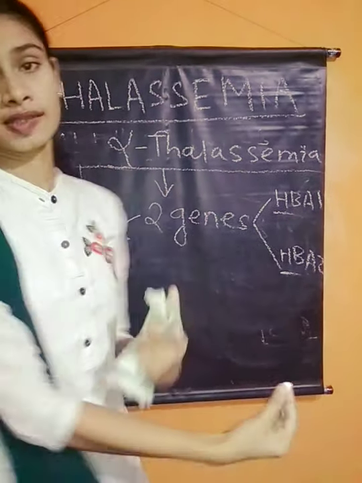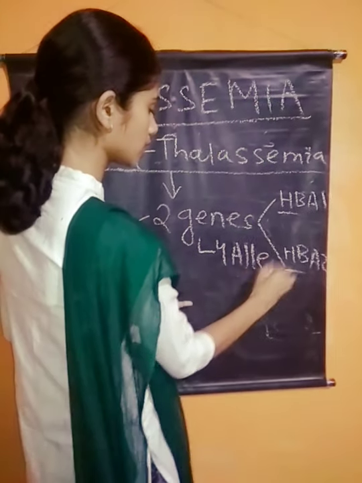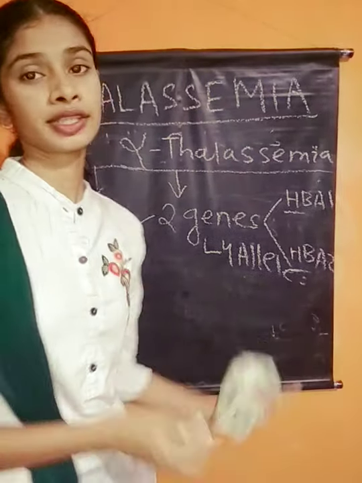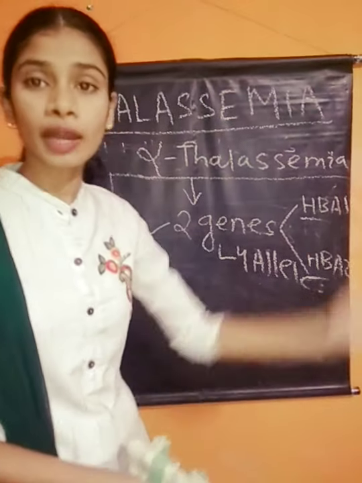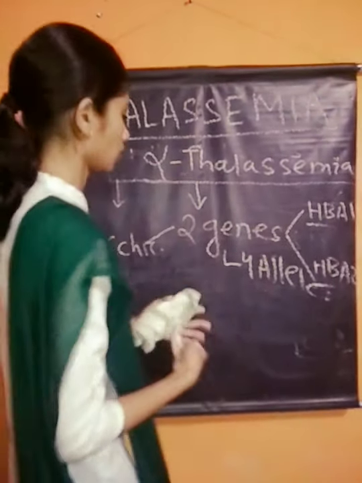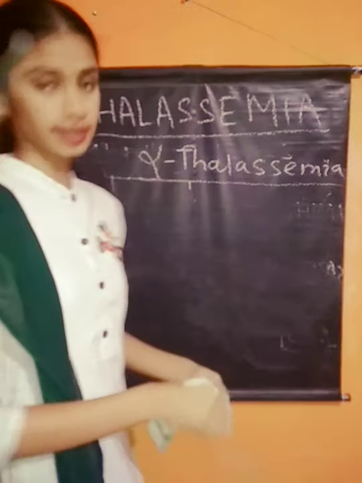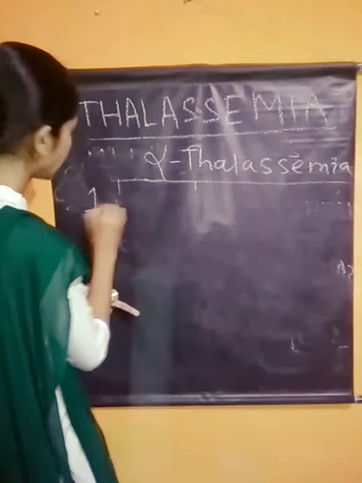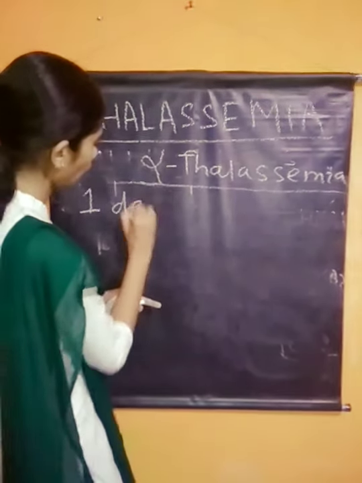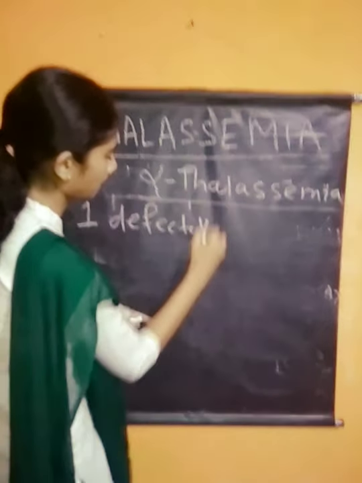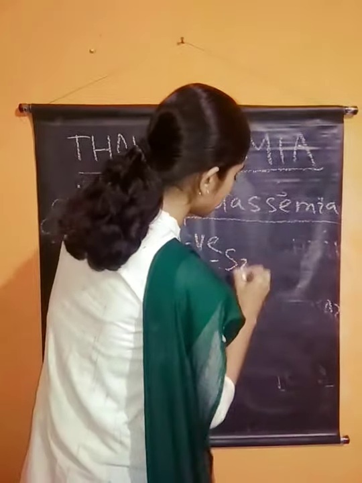With two genes, we get four alleles, which are recessive. From those four alleles, we divide alpha thalassemia into four types. So if a person has one defective allele, this alpha thalassemia is called a silent carrier.